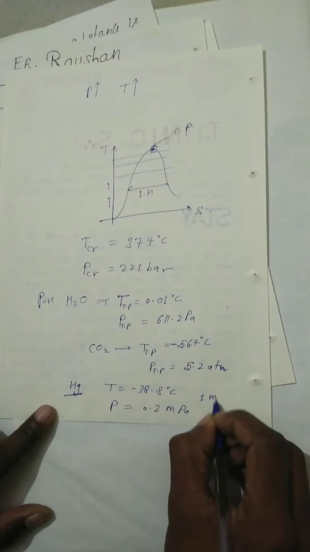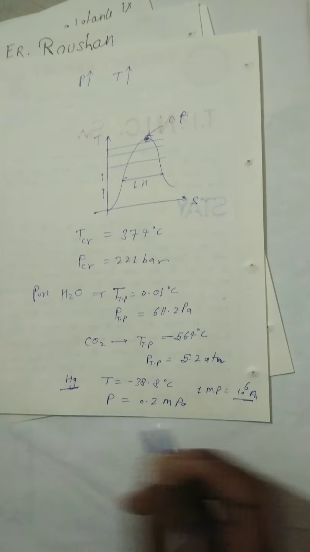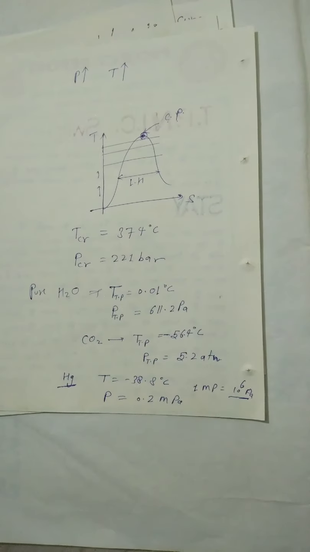So 1 megapascal equals 10 to the power 6 Pascal. This is the unit.